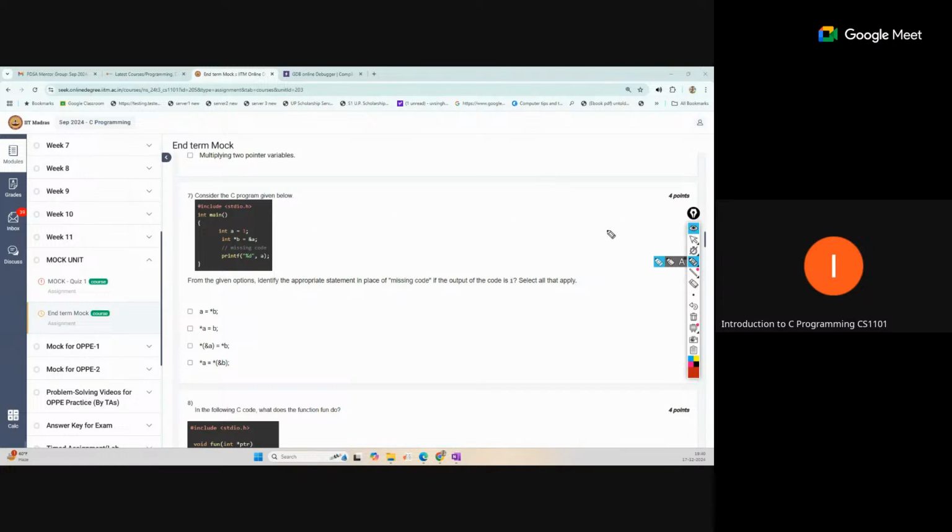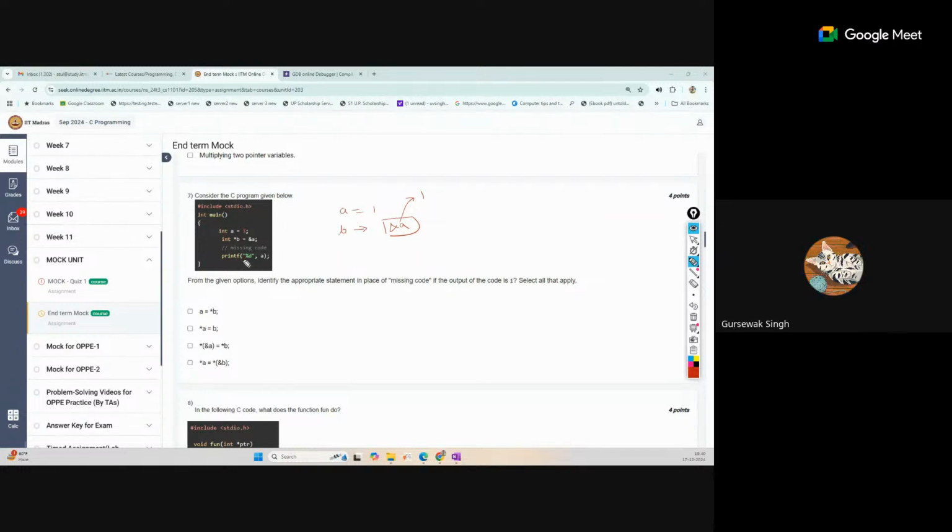What is happening here? We are assigning a equal to 1. Then int asterisk b: b is a pointer that will contain the address of a. So some address will be stored, and that is pointing to the value 1.